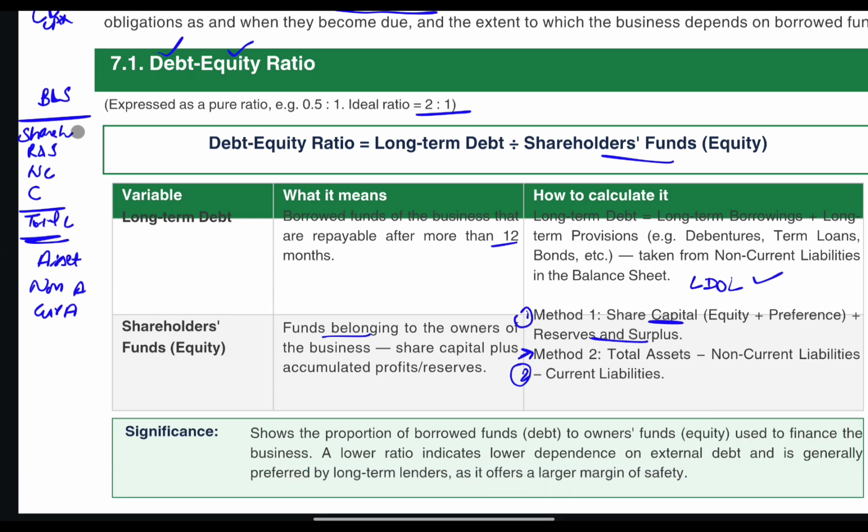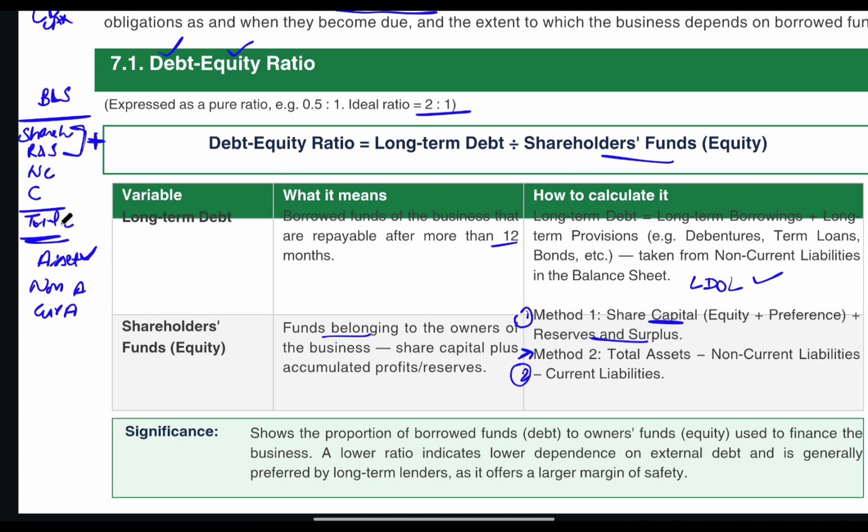So I want to get only shareholder fund and reserve and surplus. One method is that I directly take the values and add both, and I will get shareholder fund. But if shareholder fund is not given in a question, then how will you calculate? You will take total assets.